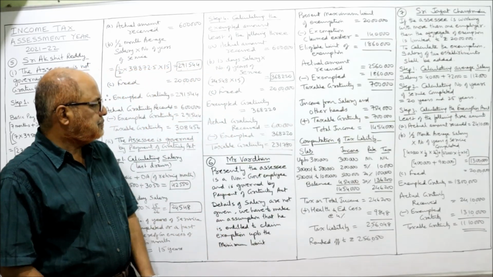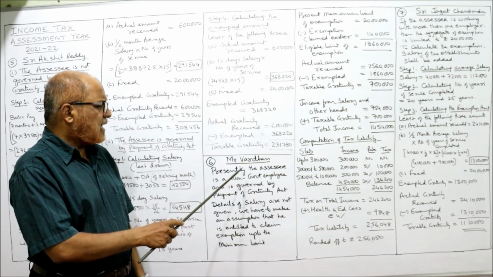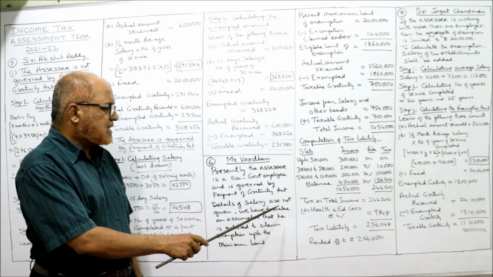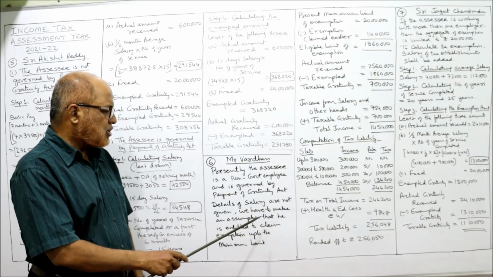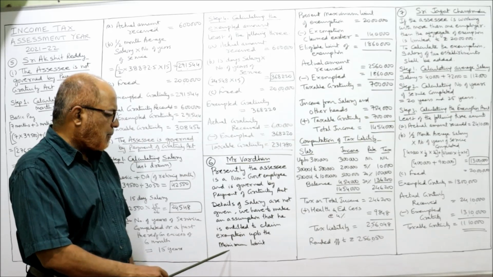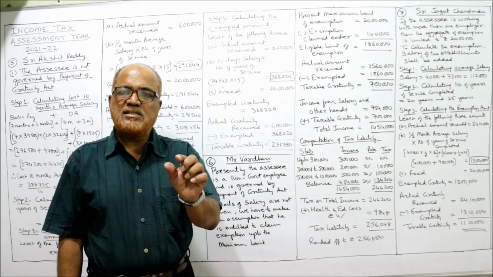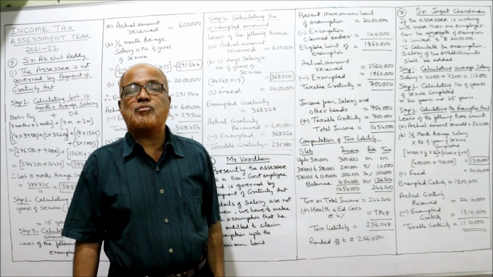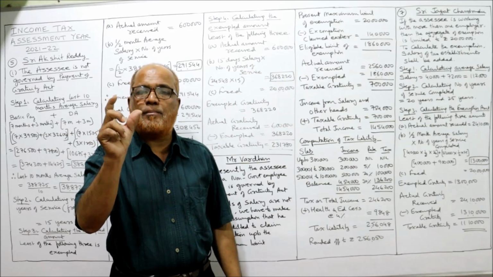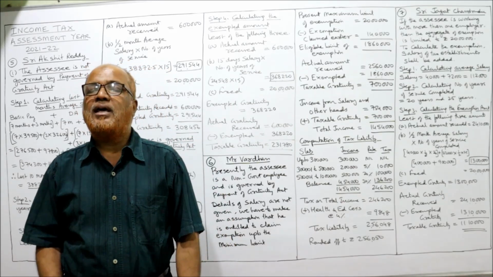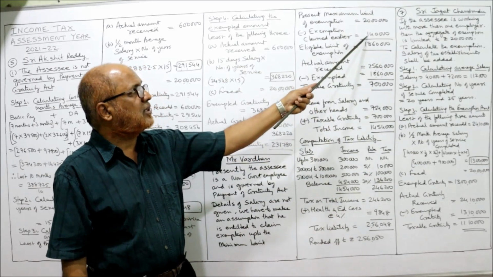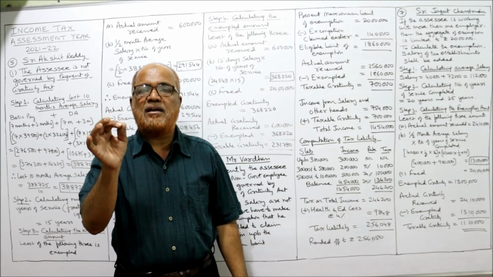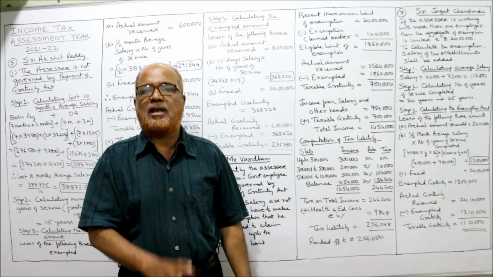Here you can see Mr. Vardhan is presently a non-government employee and is governed by the Payment of Gratuity Act. Details of salary are not given. We have to make an assumption that he is entitled to claim exemption up to the maximum limit. Whatever is the limit, that only he can avail. So the present maximum limit of exemption is 20 lakh, out of which he has already availed 1,40,000. Deduct, so 18,60,000 is the present exemption available for gratuity.